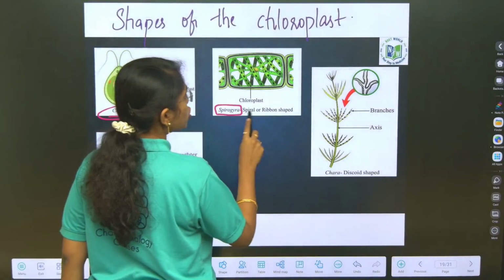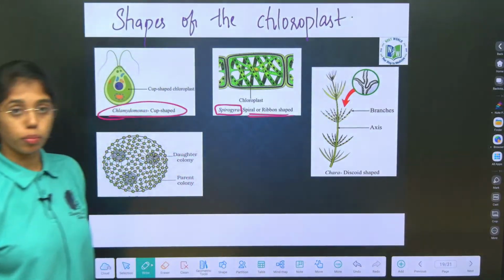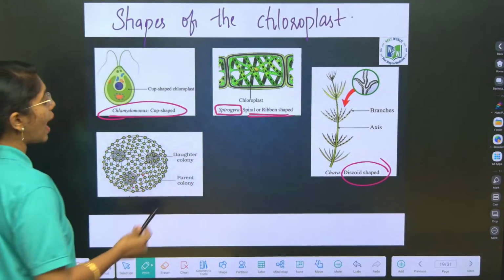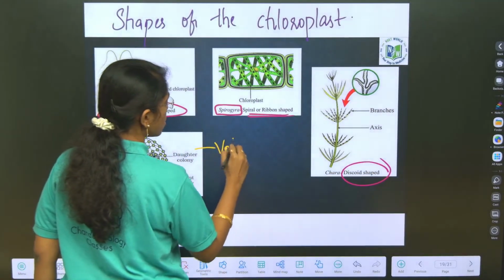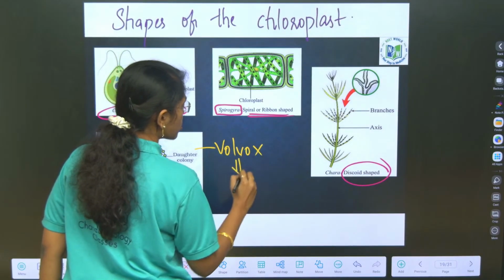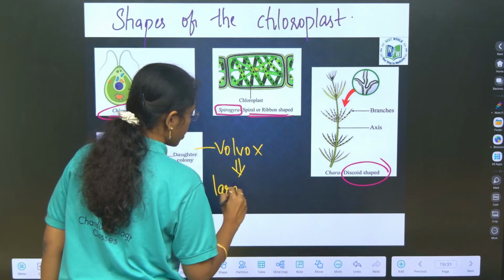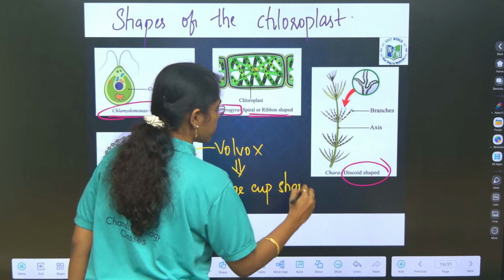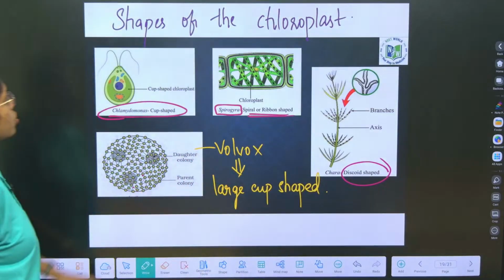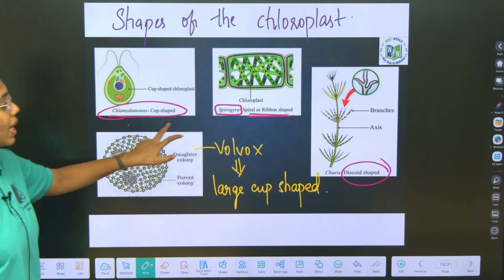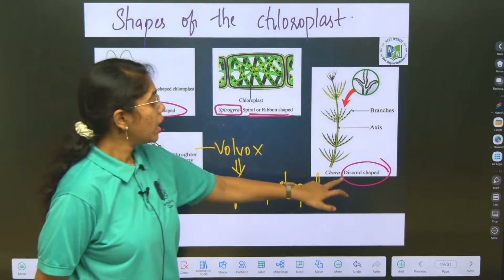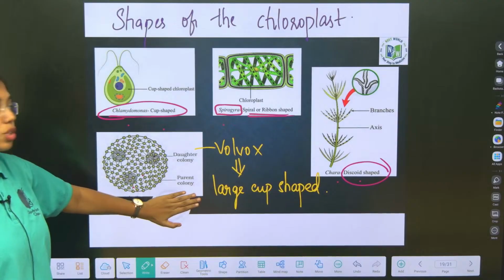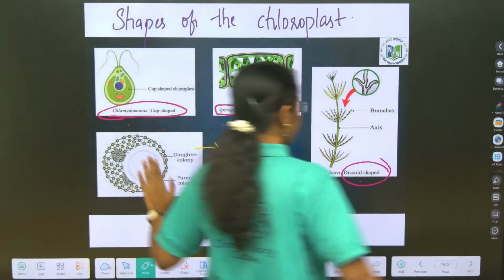Spirogyra has a spiral or ribbon-shaped chloroplast. Chara has a discoid-shaped chloroplast. Volvox also has a large cup-shaped chloroplast. So, Chlamydomonas is cup-shaped, Spirogyra spiral or ribbon-shaped, Chara discoid, and Volvox large cup-shaped.